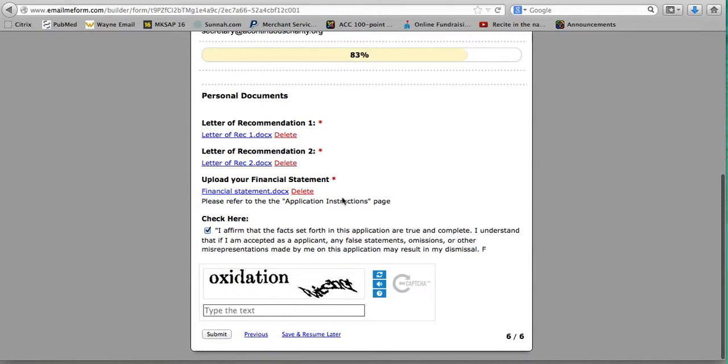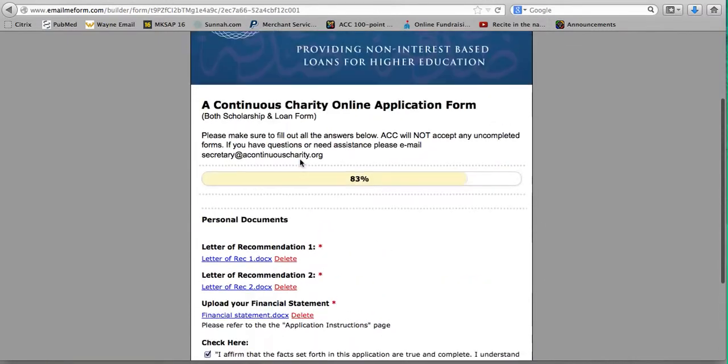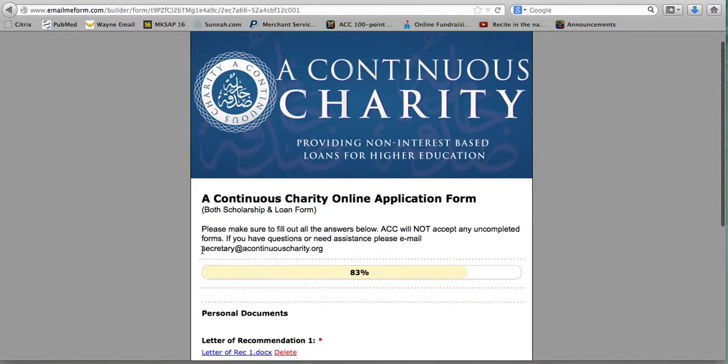But basically, once you fill in everything, you type in this code again and you hit submit, and then you'll be submitted, and then we'll contact you within a week to know that we've gotten your application, and we can take it from there. If you have any questions, of course, every single page has our secretary's email address, so you can email her. But just remember, we won't accept any uncompleted applications, and that's something important.